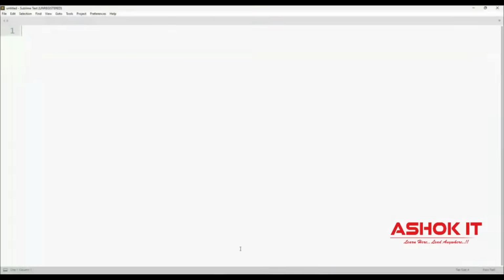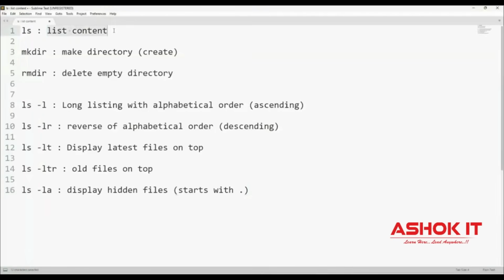So what are the commands that we have used? ls command, which is used to list the content. mkdir, to create a directory, nothing but a folder. Then rmdir command, which is used to delete an empty directory. Then ls -l, long listing in alphabetical order. ls -lr, reverse of alphabetical order. ls -lt, display the latest files on the top. ls -ltr, old files it will display on the top. ls -la, it is going to display hidden files.